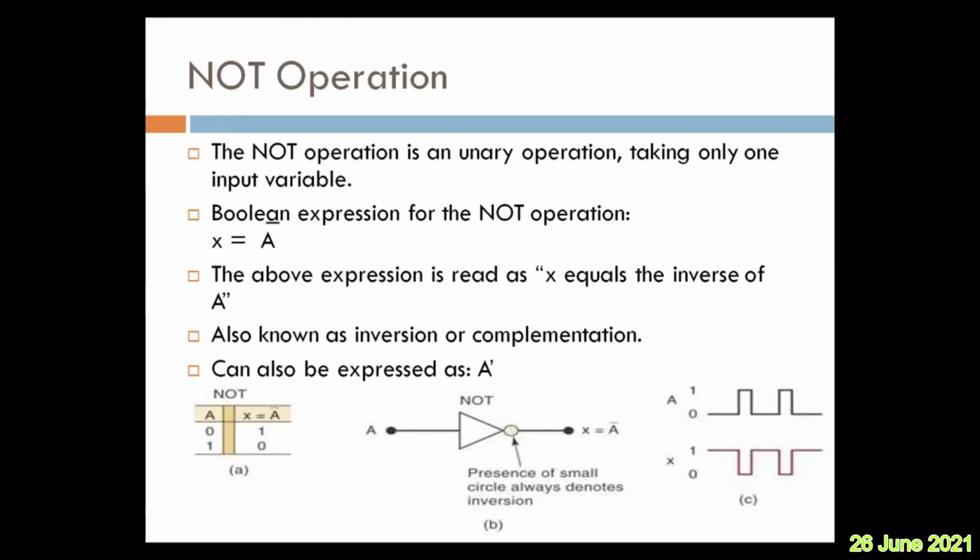The NOT operation is a unary operation, only one input variable, represented by NOT operation is complement of A. If X is an output, then here we should say that X bar, right? The above expression is read as X is equal to the inverse of A. Another word for inversion is complement, inverse. Also known as inversion or complementation, can also be expressed as A dash, either A dash or A bar. Okay, both are same thing. Possible values of A are 0 and 1. Therefore, X is A dash means if it is 0, 1. If it is 1, it is 0.